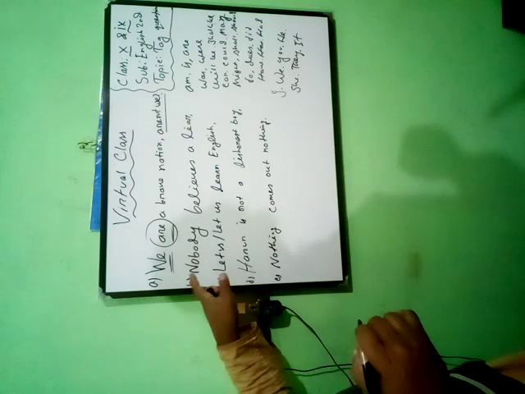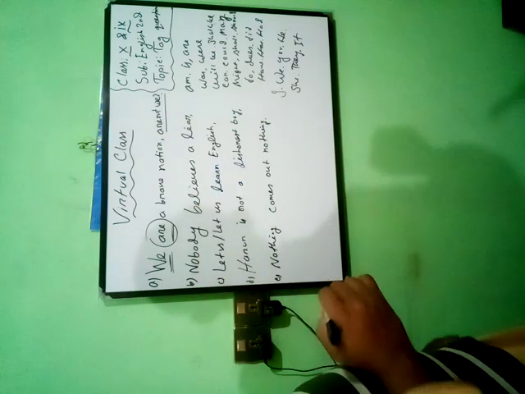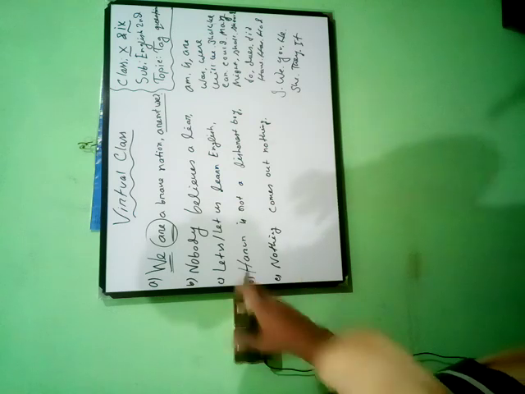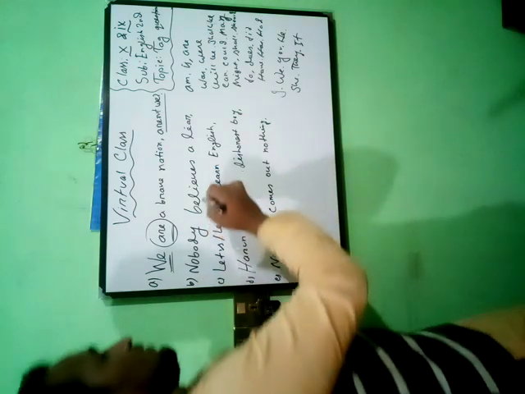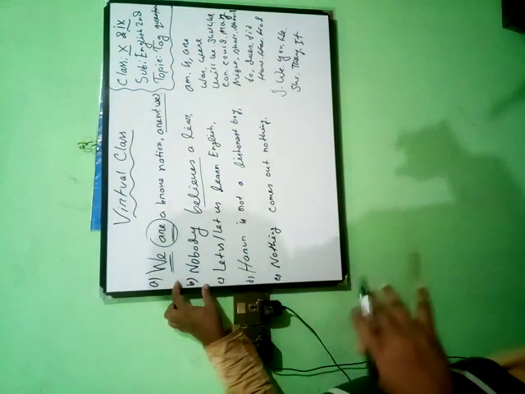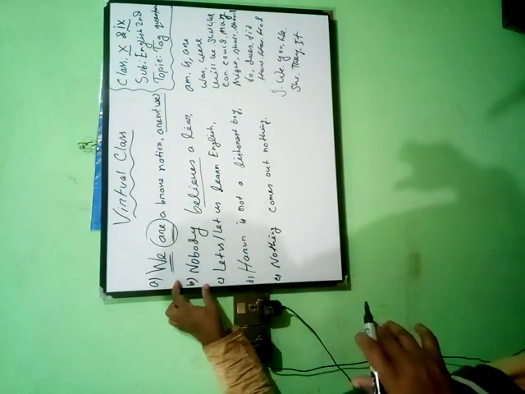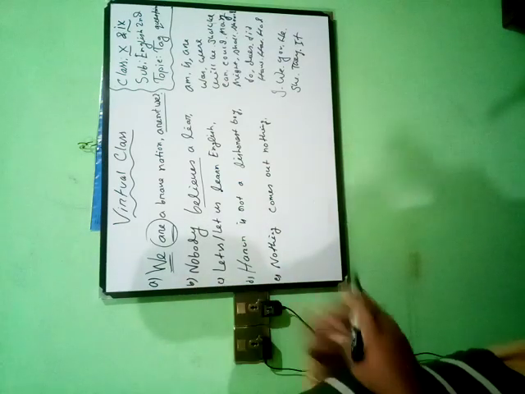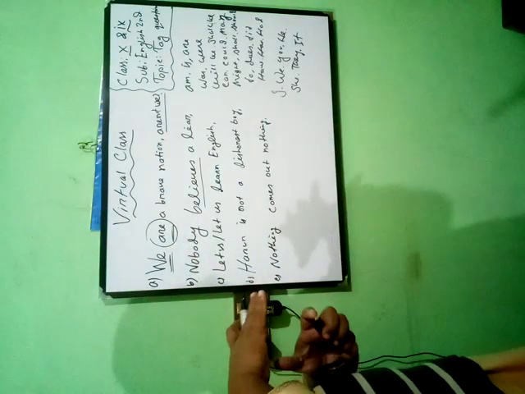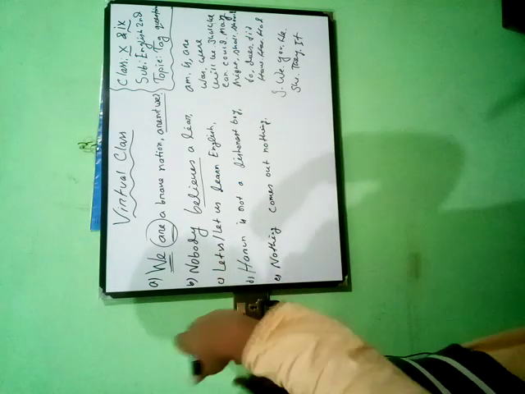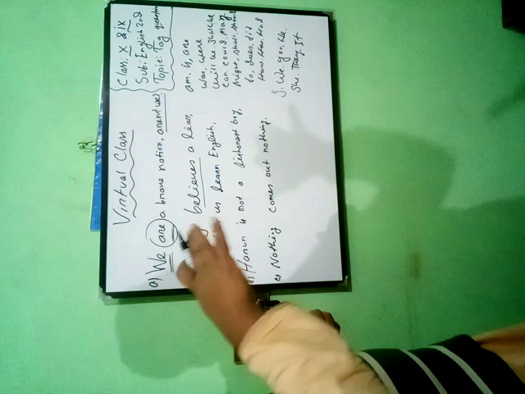Come to the second question: Nobody believes a liar. It's a very nice sentence. At first, you have to find an auxiliary verb. You can see there is no auxiliary verb in this sentence. So when you don't find any auxiliary verb, you have to look for the main verb. How can I identify the main verb? After the subject we have the main verb, or if you find s or ed at the end of a word, that is a verb.